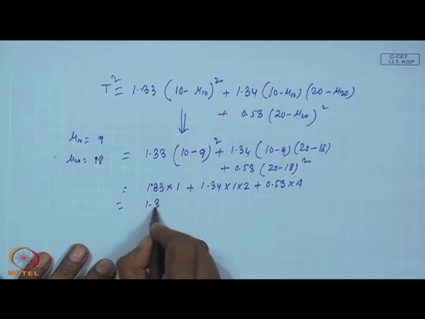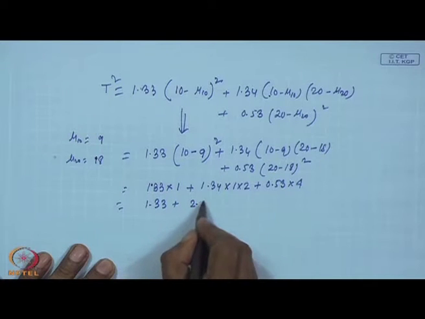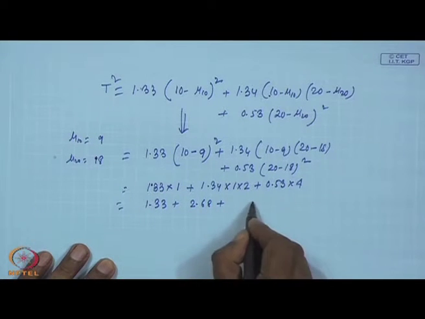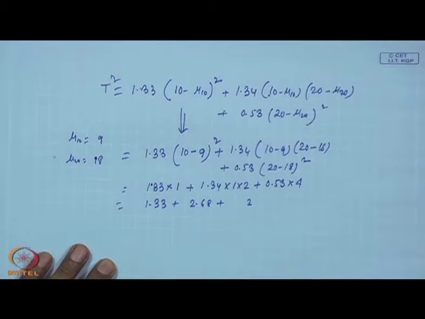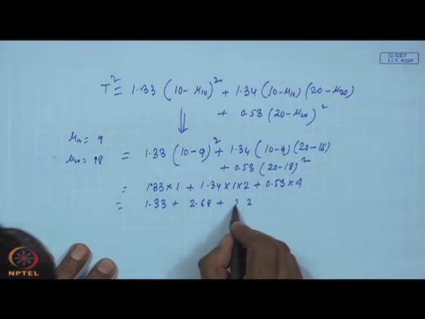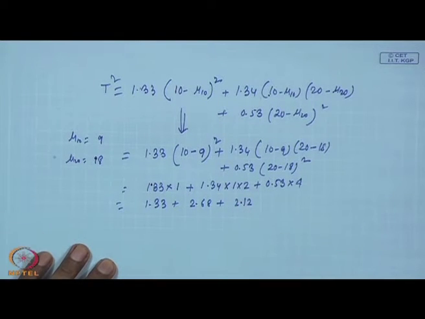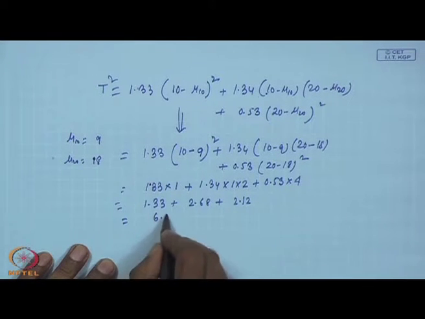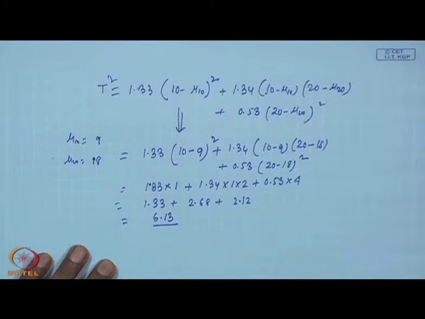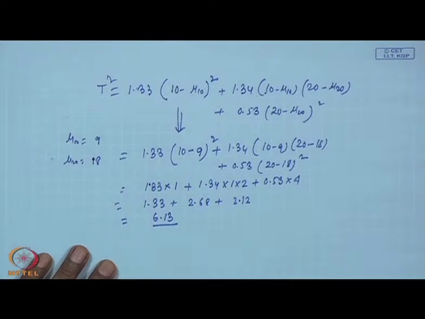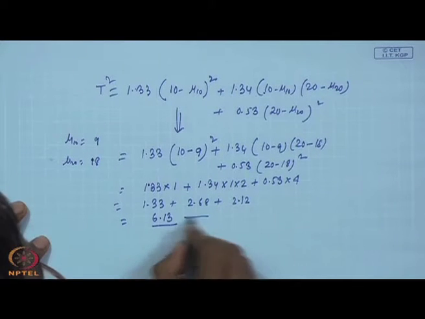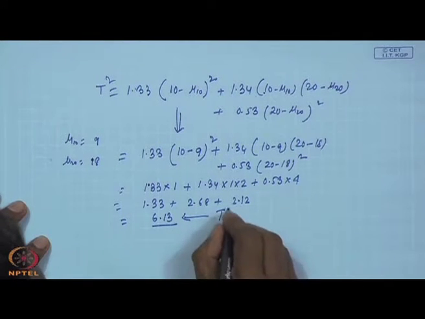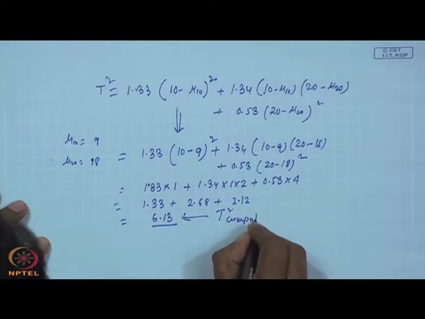So, what will be this value? 1.33 plus 2.68 plus 2.12, so this is 6.13, correct. So, this is what is computed, T square computed from data.